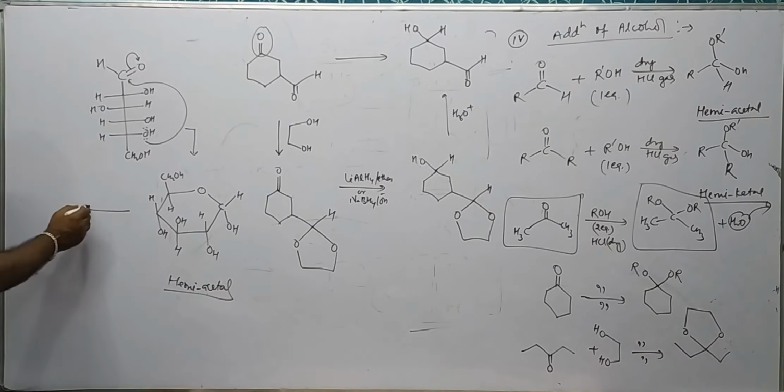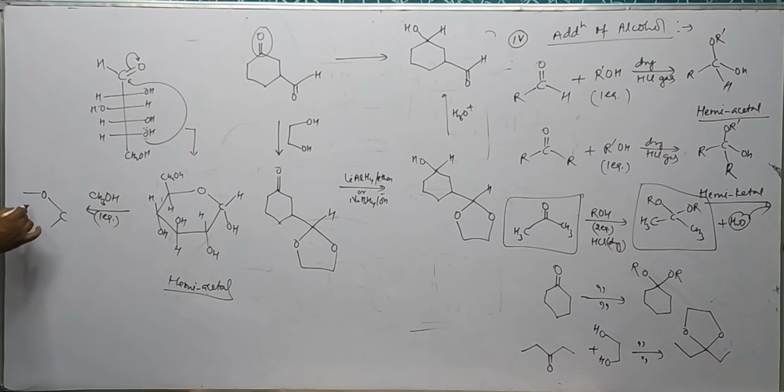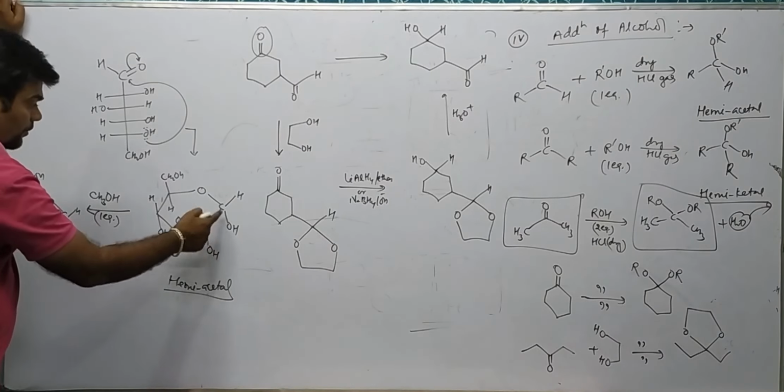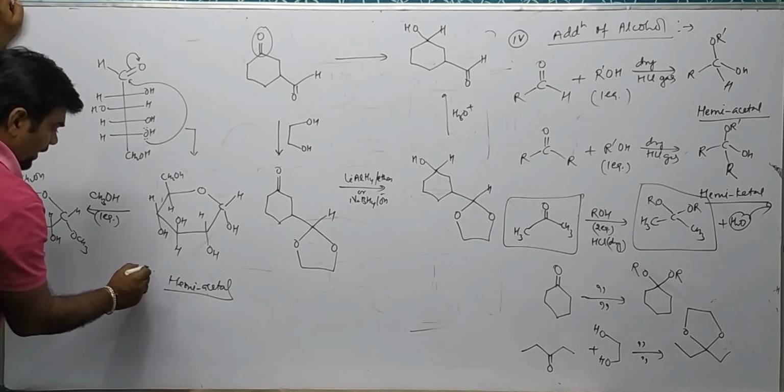When this hemiacetal further reacts with, let's say, methanol 1 equivalent, what does it form? CH2OH, H, OH, OH, OH, and over here OCH3. It is down, therefore alpha-D.